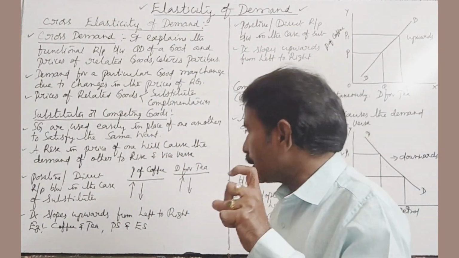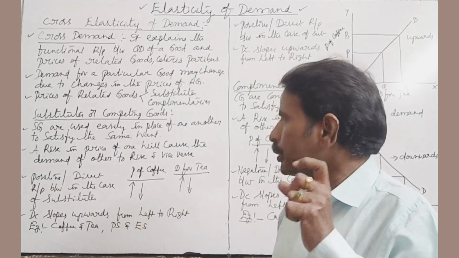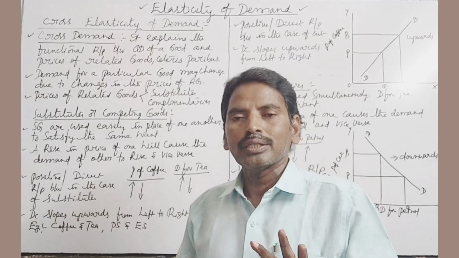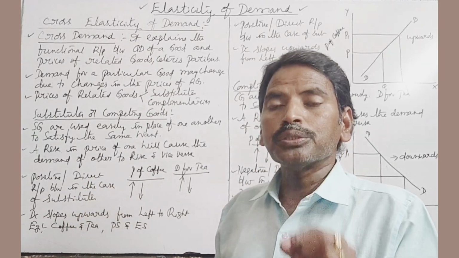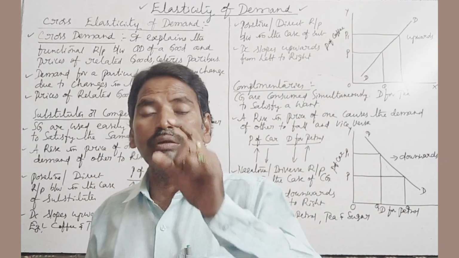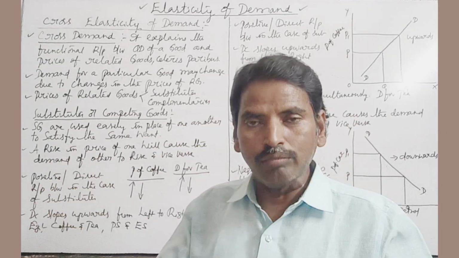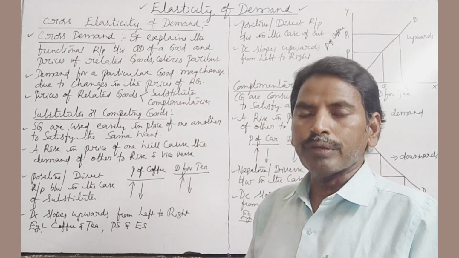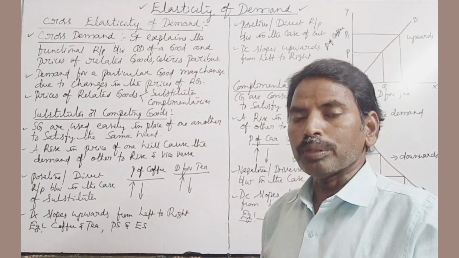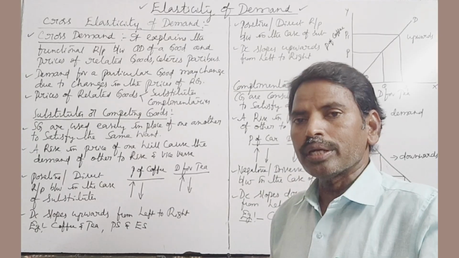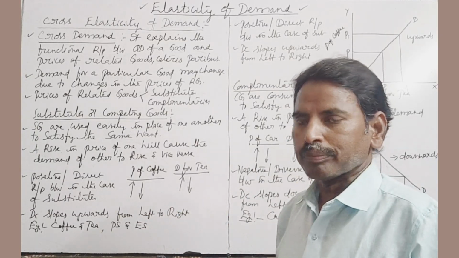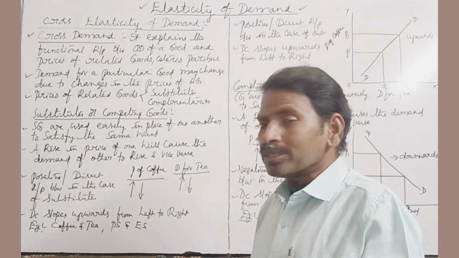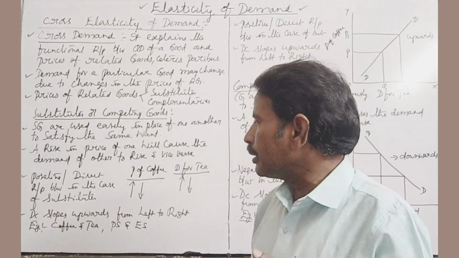Substitute goods are used easily in place of one another to satisfy the same want. Substitutes are the goods which are used one for another to satisfy the same want. Those goods are called substitutes. You know very well, coffee and tea are substitutes, thumbs up and coke are substitutes, chicken biryani and mutton biryani are substitutes, examples, right? So in the case of substitutes, a rise in price of one will cause the demand for the other to rise.